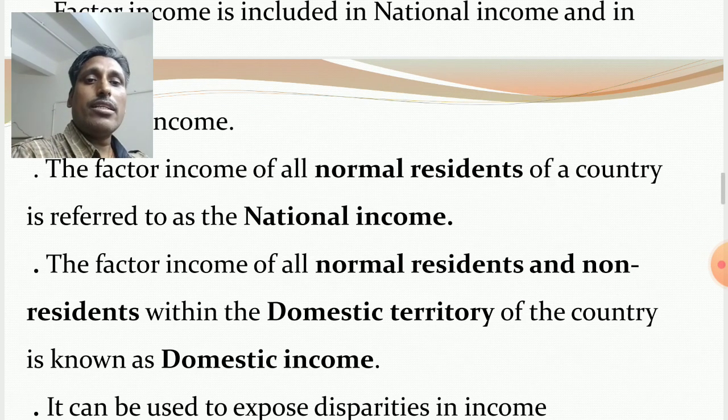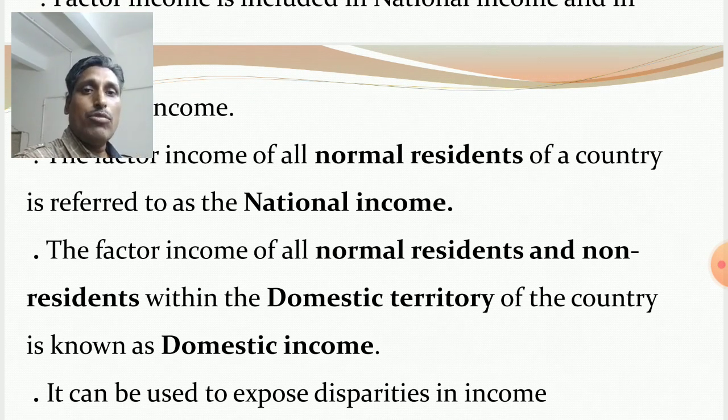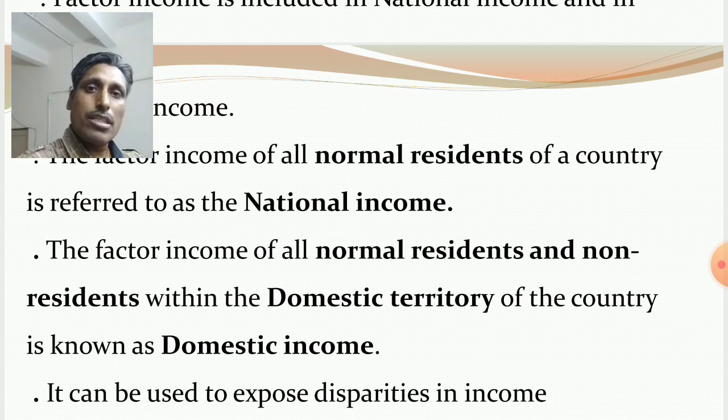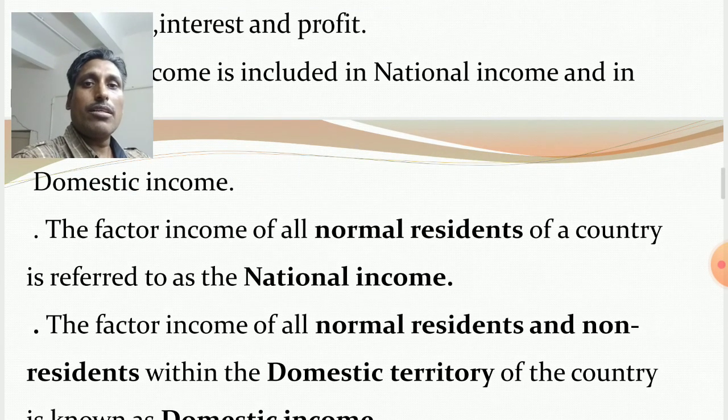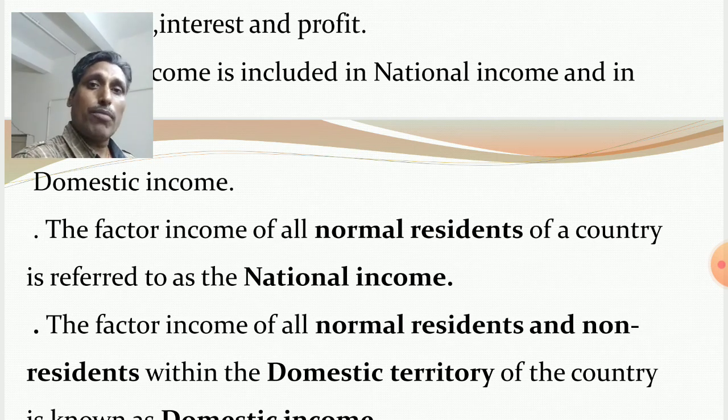In case of domestic income, you emphasize on domestic territory. The factor income of both normal residents and non-residents within the domestic territory of the country is known as domestic income. Contribution of both, but within territory. But in case of national income, it is the contribution of only normal residents. Non-residents' factor income is not included in national income.